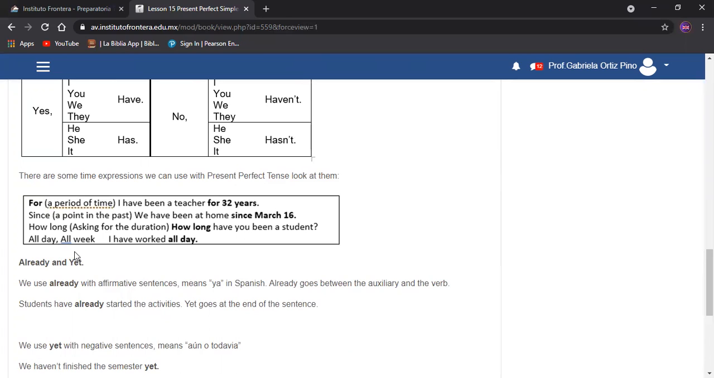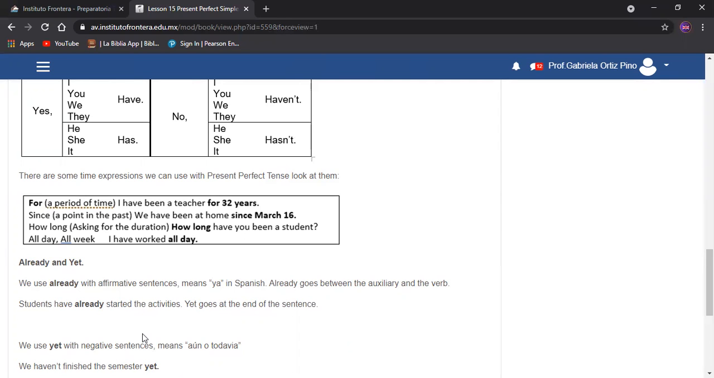Already and yet. We use already with affirmative sentences. Means ya. Cuando decimos already, es lo equivalente a español como ya. I already did it. Ya lo hice. Already goes between the auxiliary and the verb. Va a ir en medio del auxiliar y del verbo. Students have already started their activities. Aquí este have actúa como un auxiliar, no como el verbo principal. El verbo principal de esta oración es started.